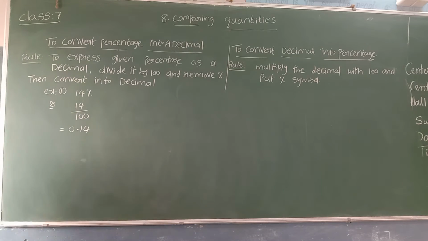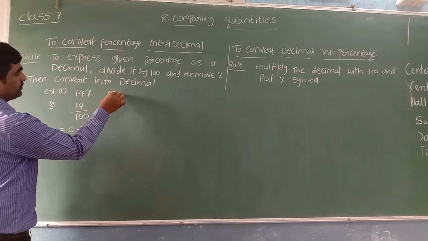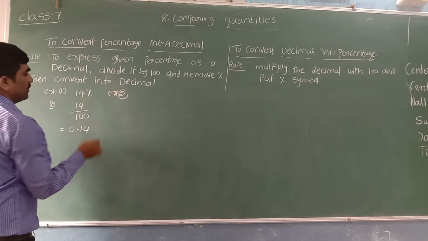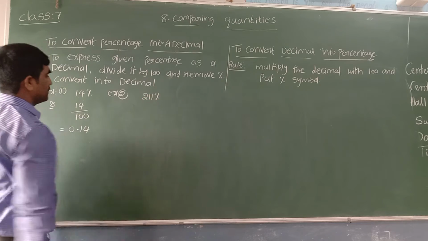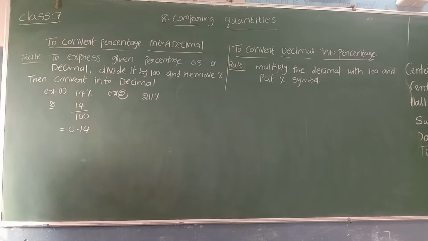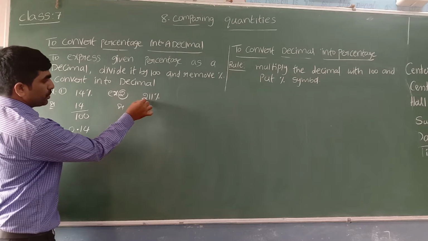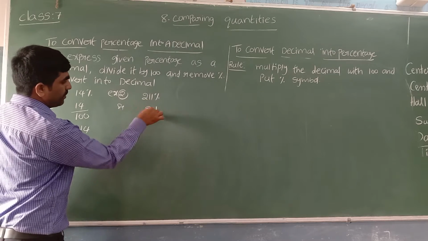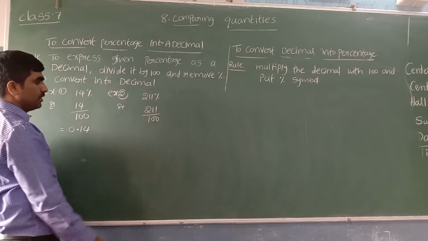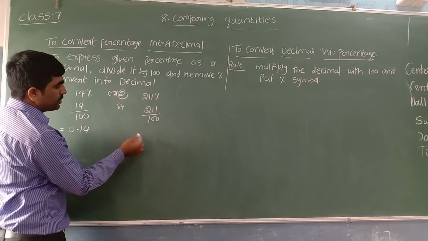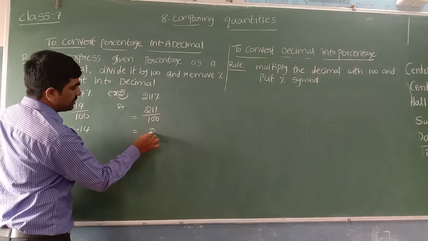That's all. See one more example if you want. Like 211 percentage. How can I express it into decimals? See my solution here. 211 percentage means 211 out of 100. To express this into decimals, write the numerator as it is.